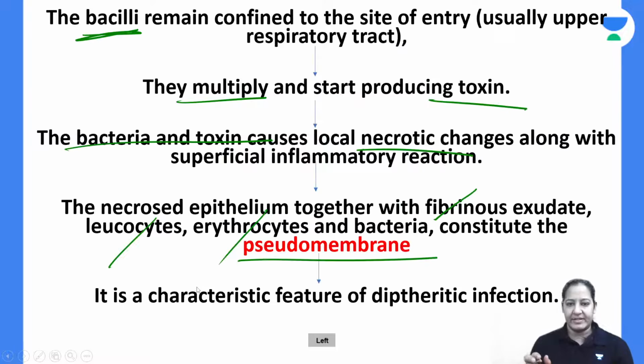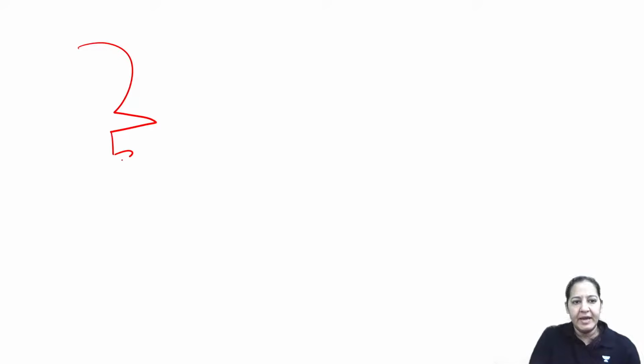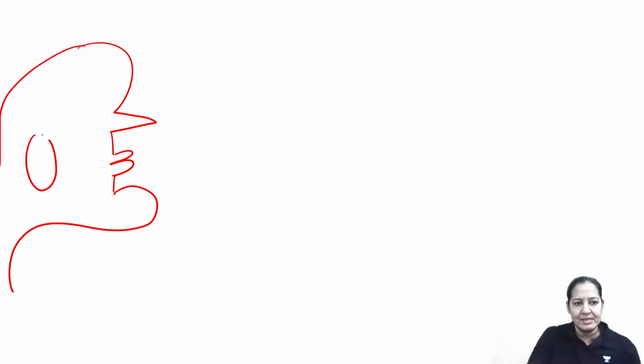And this is the local effect. Okay. Let me draw a human being for you. Let me draw the two tonsils of this person.